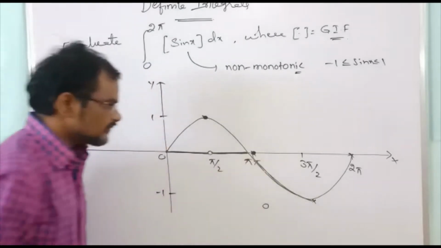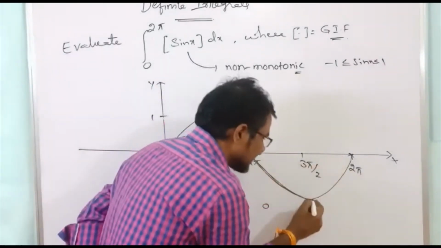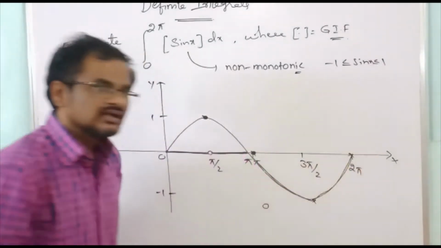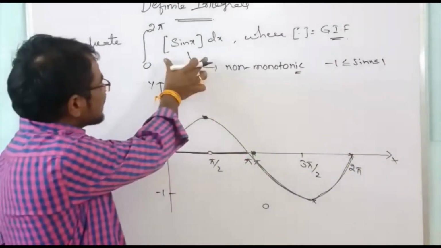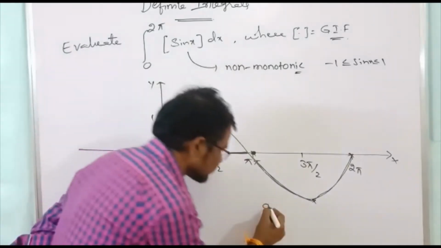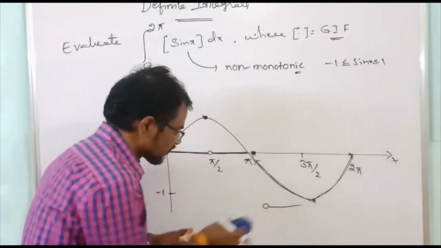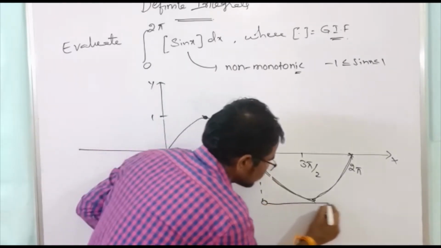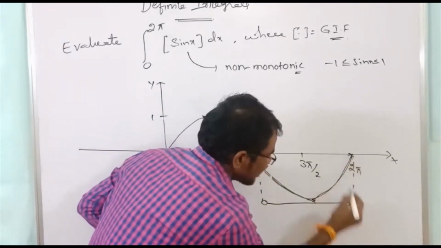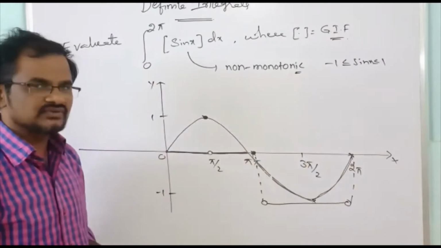Next, from 3 pi by 2 to 2 pi, the function is increasing and the value of sin x varies from -1 to 0. The greatest integer of sin x is again -1 only. So from pi to 2 pi, it is -1 only.